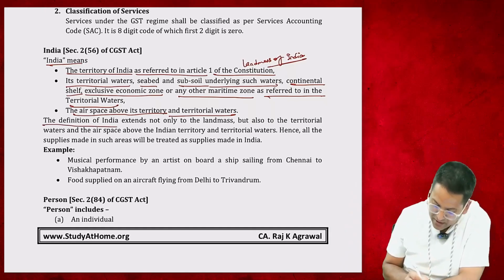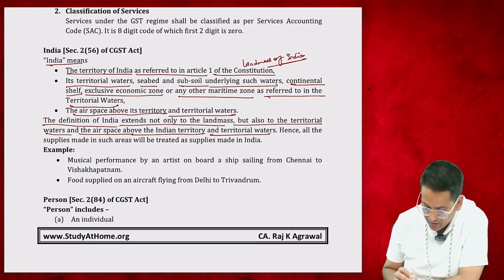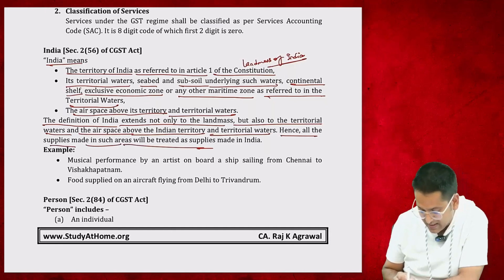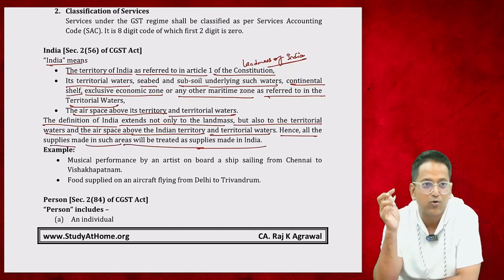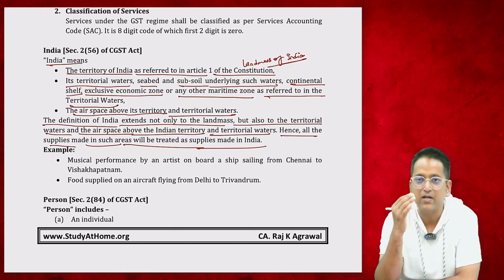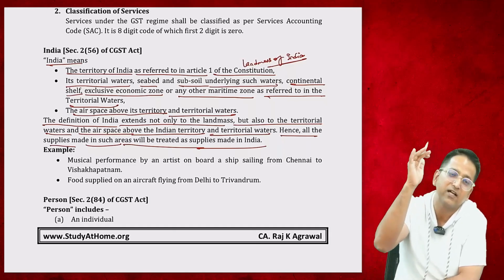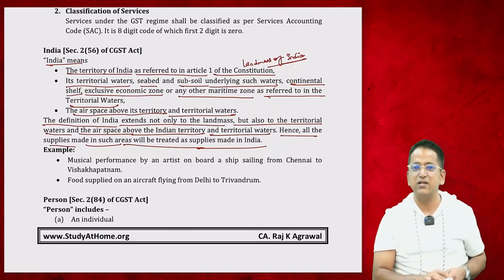Definition of India extends not only to the landmass, but also to its territorial waters and the airspace above its territory and territorial water. Hence, all the supplies made in such areas will be treated as supplies made in India. For example, if a cruise is sailing in the water and you're supplied with something in it, GST will apply to that. If an airplane is flying over India and there's some supply in it, then GST will be applicable.